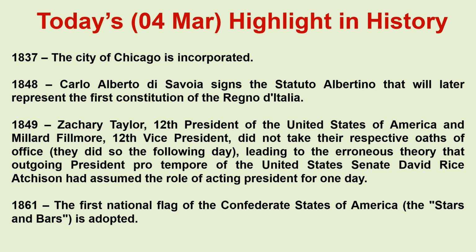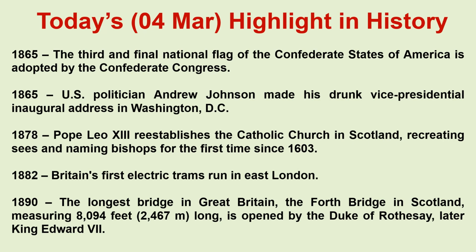1861. The first national flag of the Confederate States of America, the Stars and Bars, is adopted. 1865. The third and final national flag of the Confederate States of America is adopted by the Confederate Congress. 1865. US politician Andrew Johnson made his drunk vice presidential inaugural address in Washington, D.C. 1878. Pope Leo XIII re-establishes the Catholic Church in Scotland, recreating seats and naming bishops for the first time since 1603.